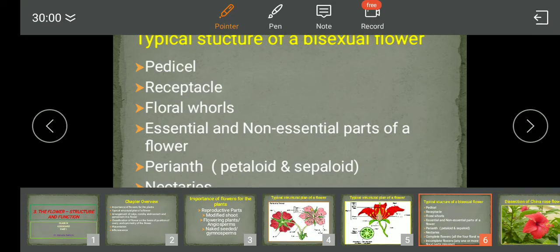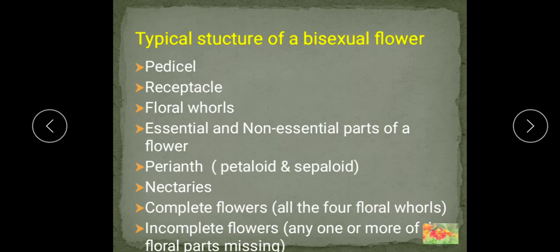Incomplete flowers. What are incomplete flowers? When any one or more of the floral parts are missing, in this case it is known as the incomplete flower. Understood, children? When a flower in which any one or more of the floral whorls are missing, then in this case this is the incomplete flower. Their classification further we will see.